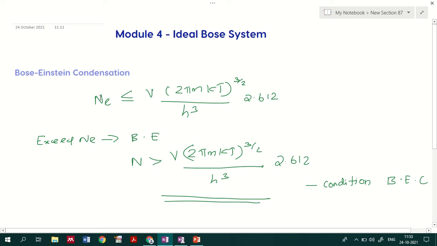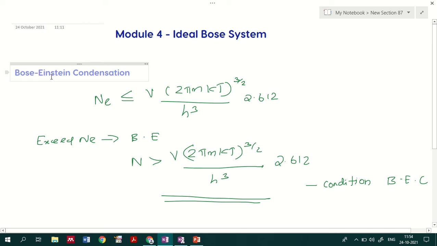In the last class we have seen that the number of particles at the excited level, Ne, is less than or equal to V into (2 pi m kT) raised to 3 by 2 divided by h cube, into 2.612. This was the maximum possible value for G 3 by 2 that we have seen in the last class, where V is the volume of the system.